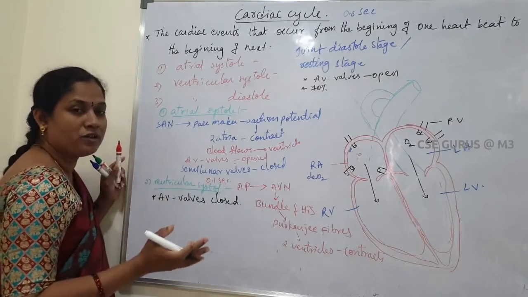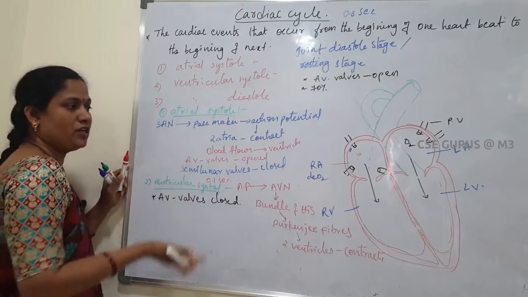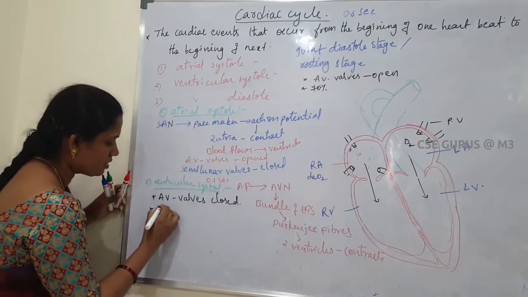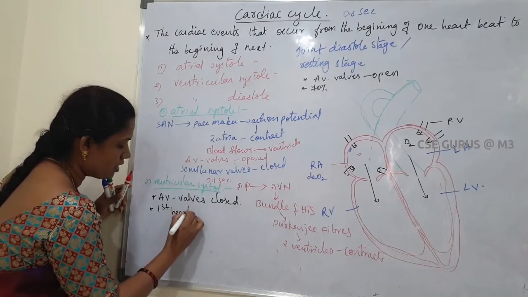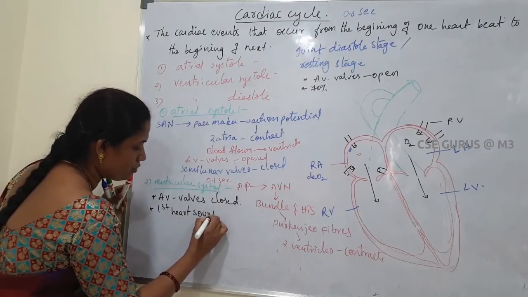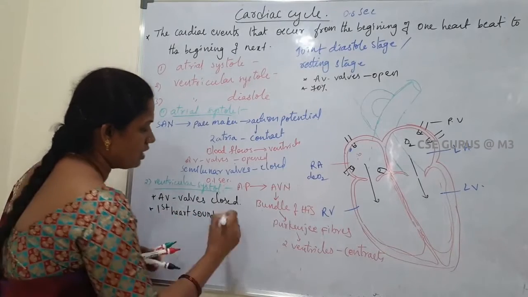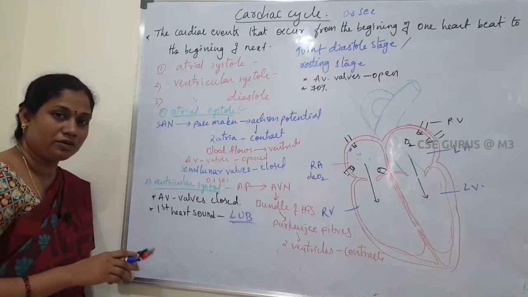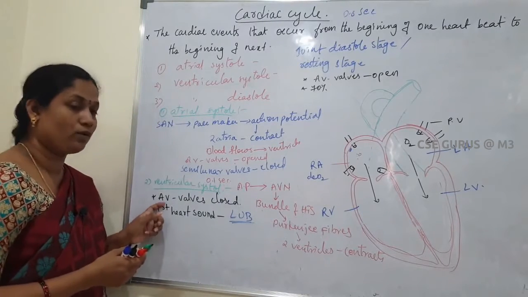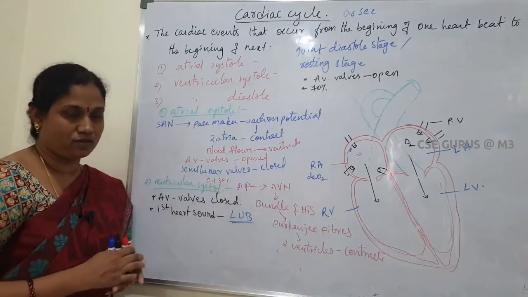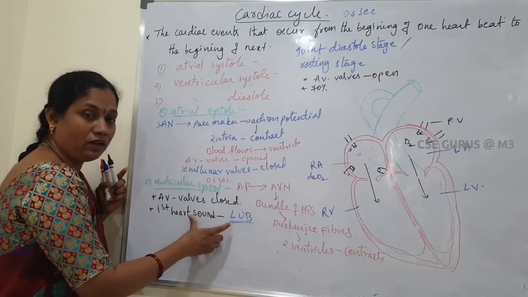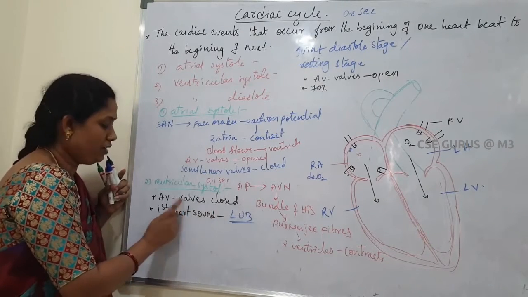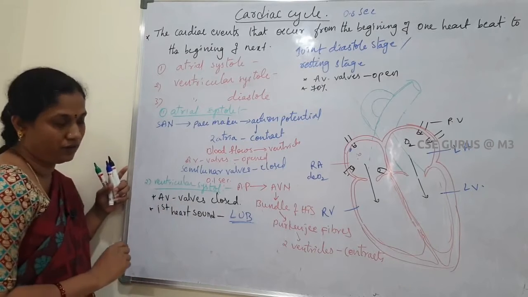Okay. So forcibly, due to the higher pressure, the AV valves get closed. As a result, the first heart sound is produced. That is called lub. So the first heart sound, lub, is produced due to the closing of the AV valves. This is the important point: the first heart sound is called lub. It is produced due to the closing of the AV valves.